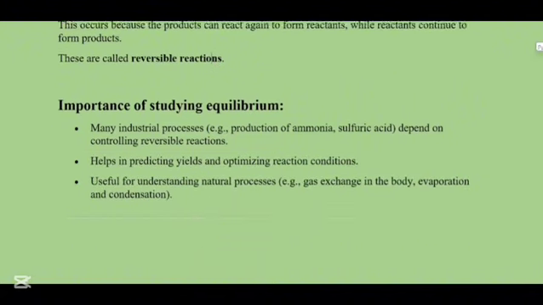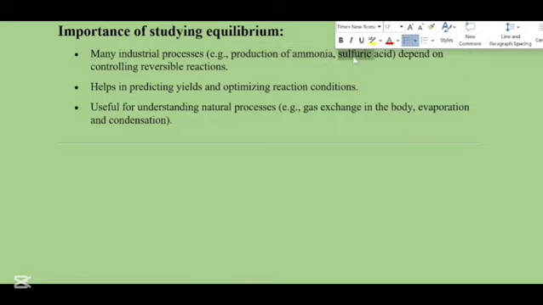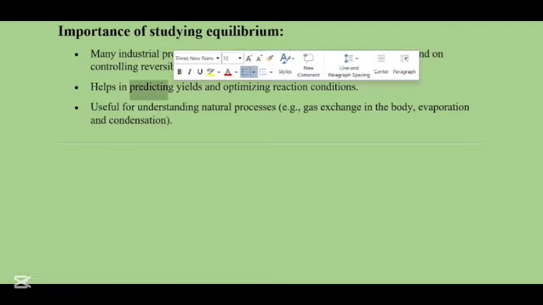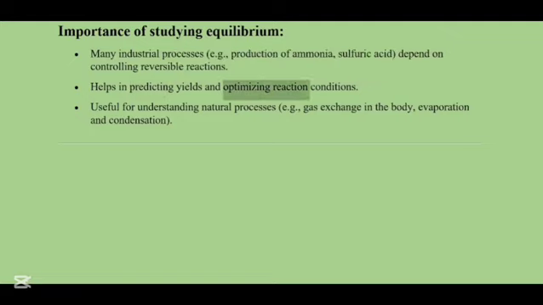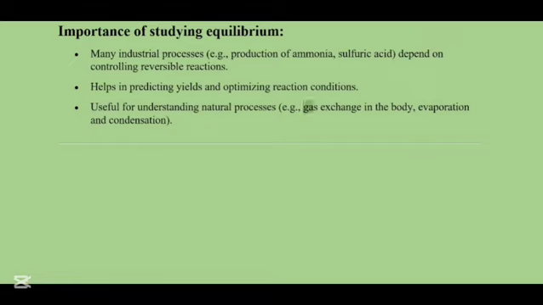Now, let's talk about the importance of studying equilibrium. Many industrial processes like the production of ammonia and sulfuric acid depend on controlling the reversible reactions. It helps in predicting yields and optimizing reaction conditions. It is also useful for understanding natural processes like the gaseous exchange in the body, evaporation, and condensation.